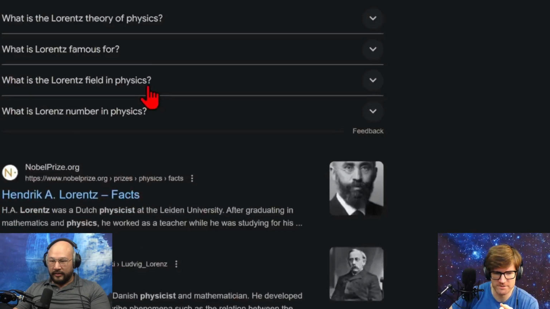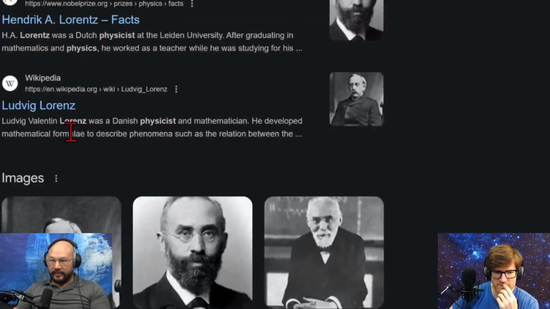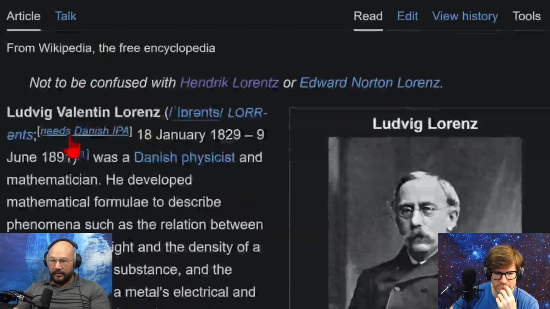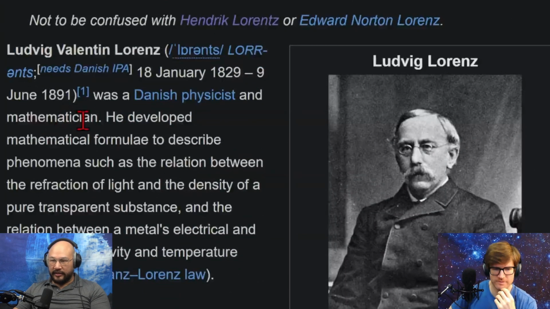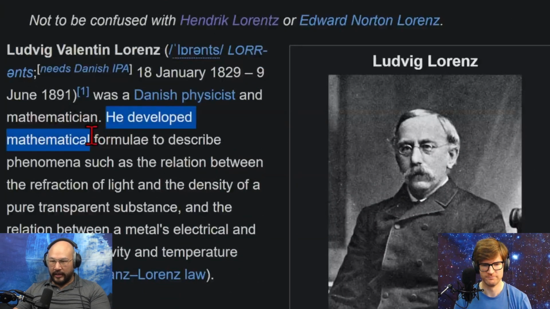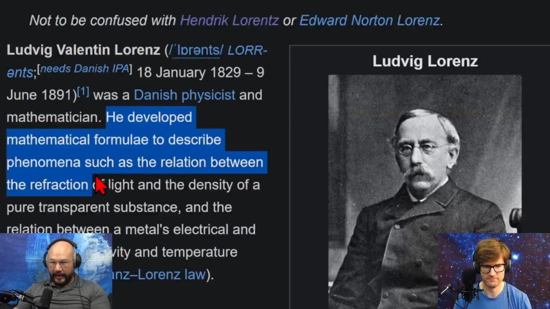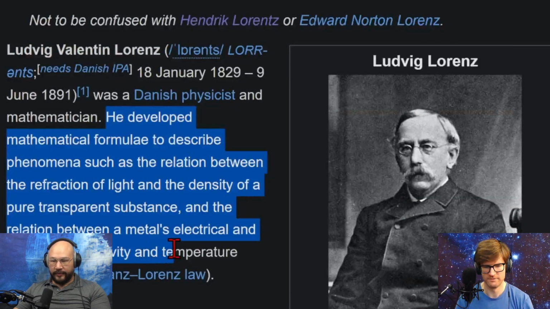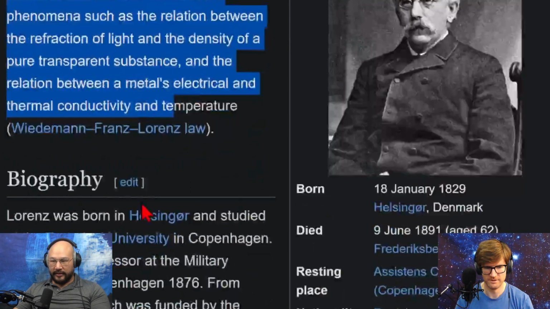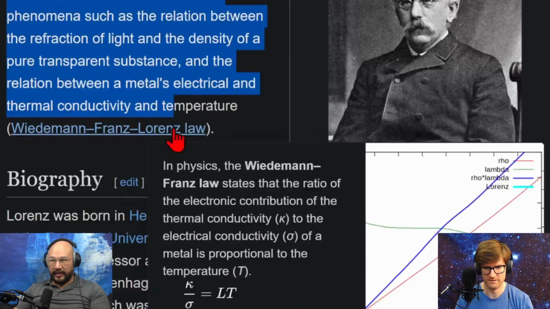We need the... Oh, there he is, right there. Ludwig Lorenz. Yeah. What did he do? Ludwig Valentin Lorenz, Danish physicist and mathematician, developed the mathematical formula to describe phenomena such as the relation between the refraction of light and the density of a pure transparent substance, and the relation between a metal's electrical and thermal conductivity and temperature. The Wiedemann-Franz-Lorenz law. Let's look at that real quick.